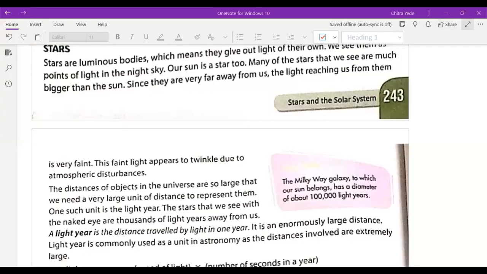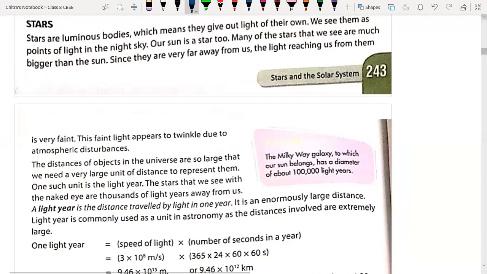Now we are going to discuss the stars. Stars are luminous bodies. Luminous means they have their own light. That's why they are called luminous bodies or luminous objects, which means they give out light of their own. We see them as points of light in the night sky. So these stars are nothing but point sources of light.